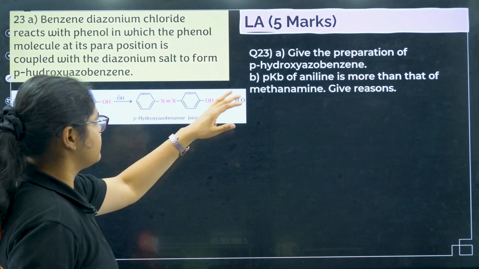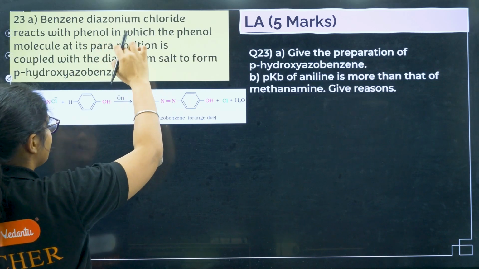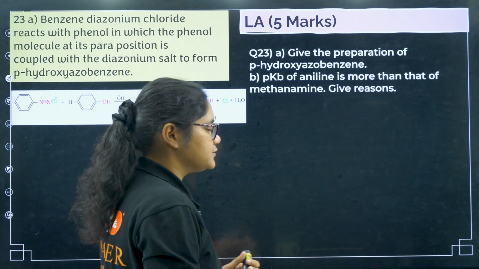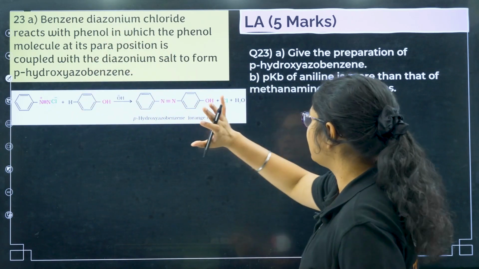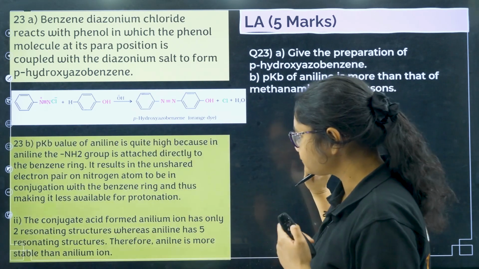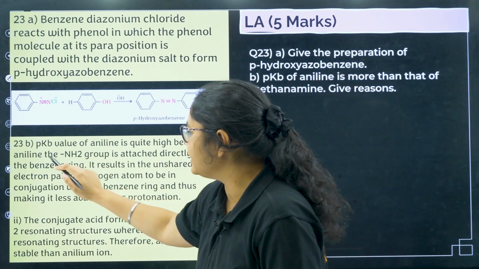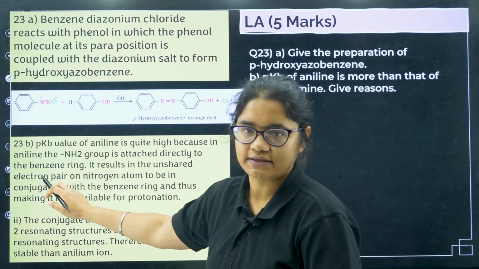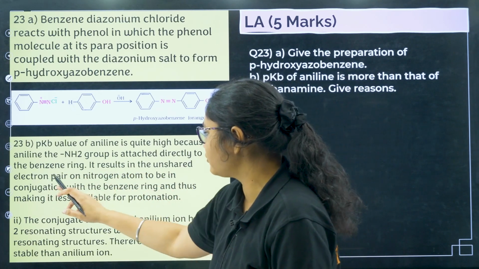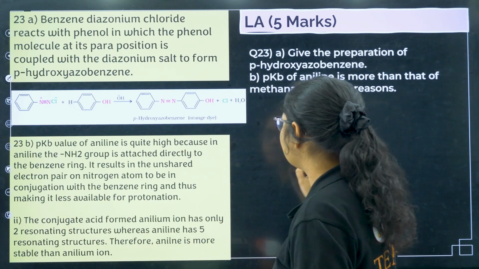So the first one, benzene diazonium chloride reacts with phenol, in which the phenol molecule at its para position is coupled with the diazonium salt to form para-hydroxy azobenzene. So the reaction you can see, the statement you can see, it will give you 2 marks. Next, pKb of aniline is more than methenamine, give reason. The pKb value of aniline is very high. Why? Because in aniline the NH2 group is attached directly to the benzene ring. It results in the unshared electron pair on the nitrogen atom to be in conjugation with the benzene ring, and thus making it less available for protonation.